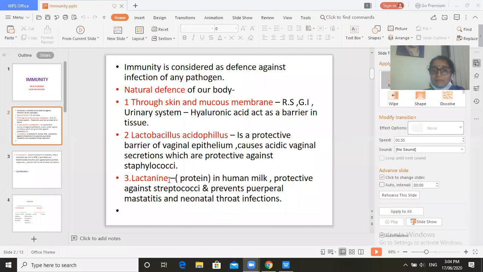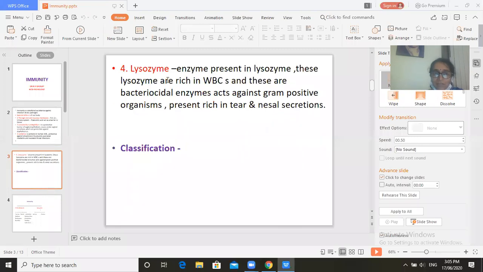Now the third defense mechanism barrier is lactanin, that is a protein. It is a protein present in human milk and it is protective against streptococci and prevents puerperal mastitis and neonatal throat infection. So lactanin is proteinous in nature. It is present in human milk. Okay. And the last defense mechanism present in our body since birth is lysozyme.